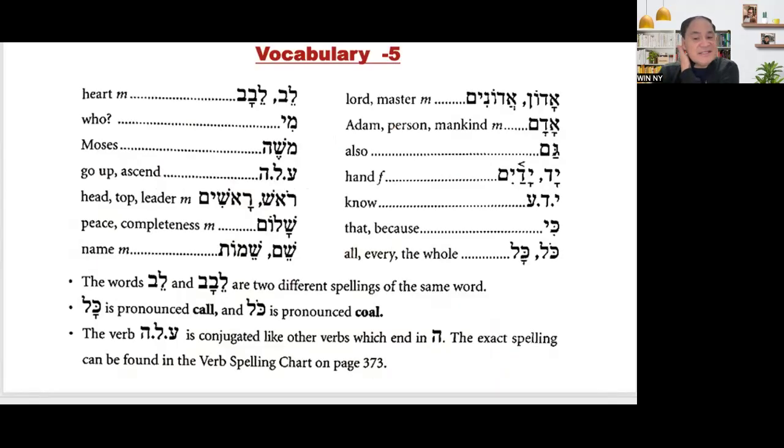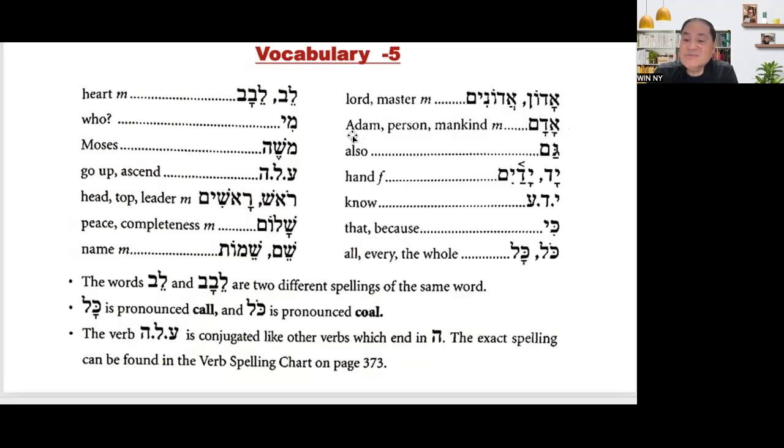Okay, so these are the vocabulary for our lesson 5. I will read them one by one, and I want you to pay attention to this. Adonim. Okay, adonim is the plural. The English is Lord, Master, masculine. Adam.